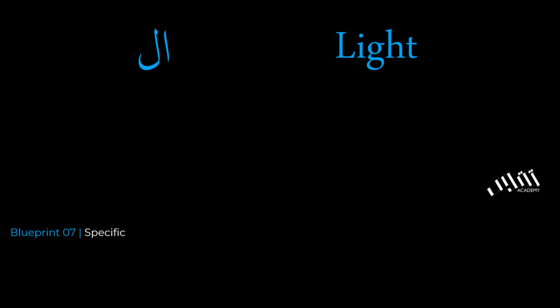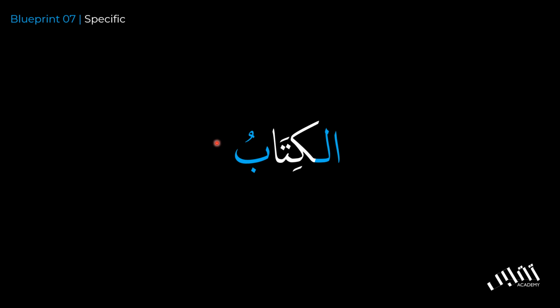So let's take a look at specific. As we said before, by default, all words are non-specific, meaning they have to be changed to become specific. How do we do that? It's a two-step process. You throw on an alif lam, and you drop the double ending and make it light. So, al-kitabu. Because of that al, the ending is now going to become light, and it means the book.